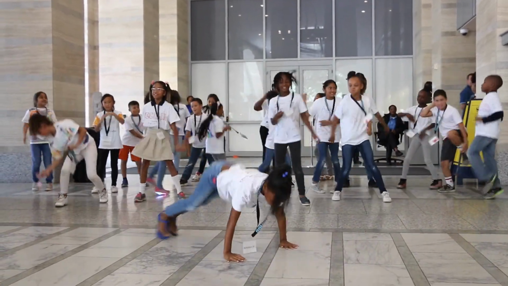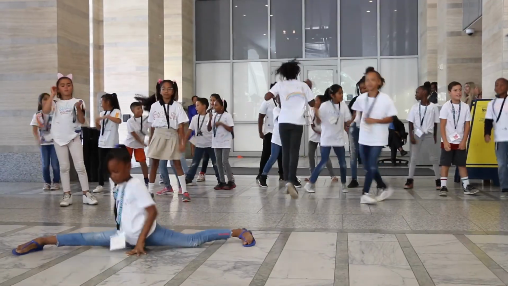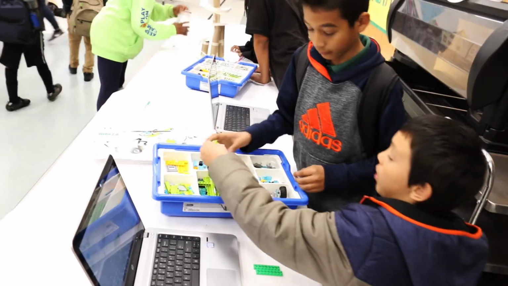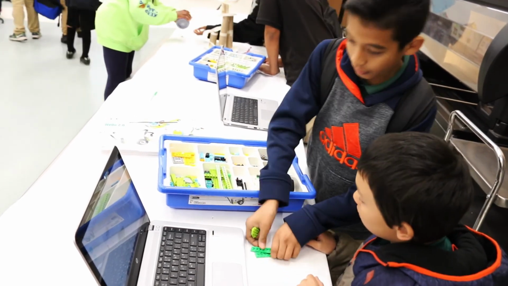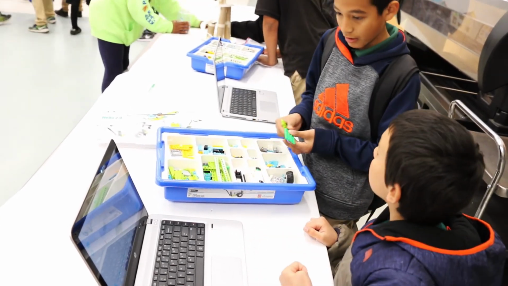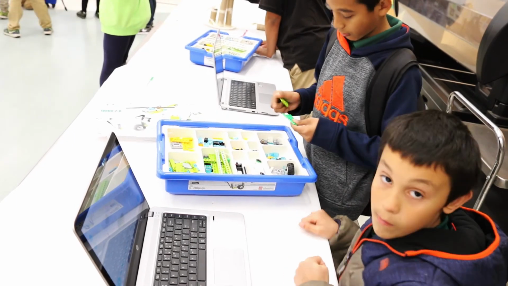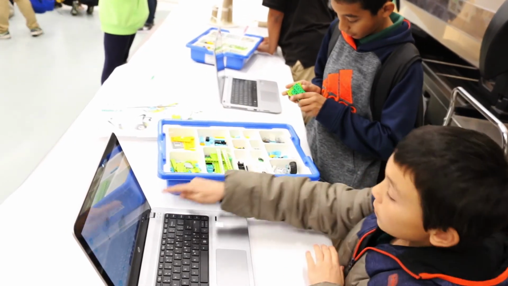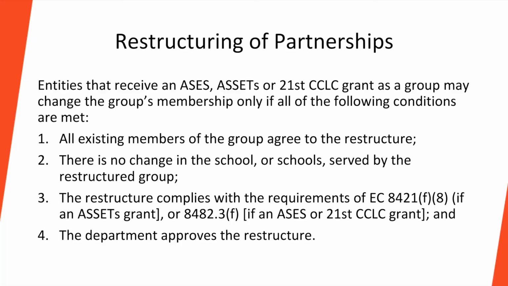This grant modification is allowed for all three of our grant programs: After School Education and Safety, known as ASES, 21st Century Community Learning Centers, known as 21st CCLC, and 21st CCLC After School Safety and Enrichment for Teens, known as ASETs. There are 4 requirements listed in Education Code that must be met in order for a grant to be eligible to apply for a partnership restructure.